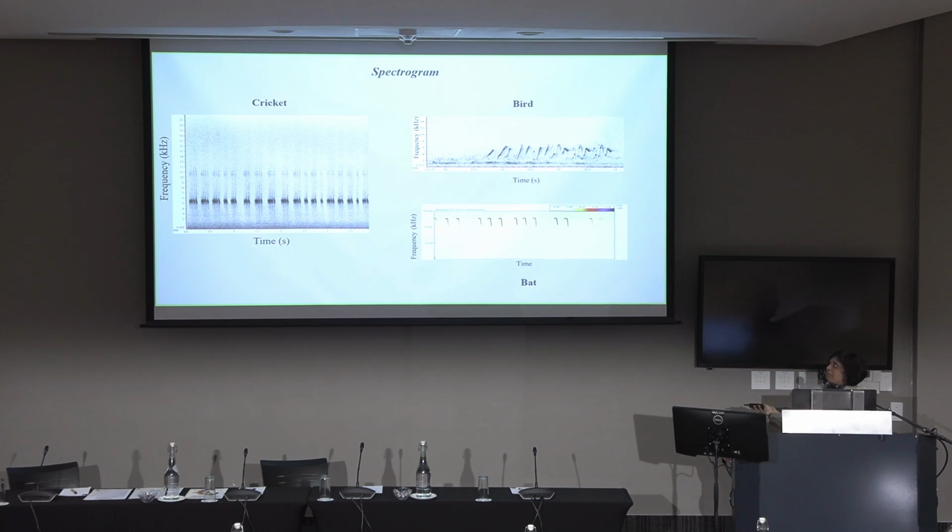This is very useful to keep in mind for people who just look at sonograms and want to take a guess. If you see no frequency modulation, you can bet it will be an insect or maybe a frog, because many frog species also don't produce very frequency modulated calls. But a complete lack of frequency modulation like this would point to an insect.